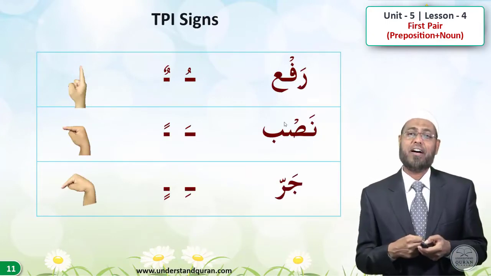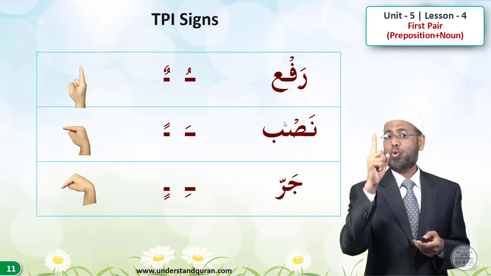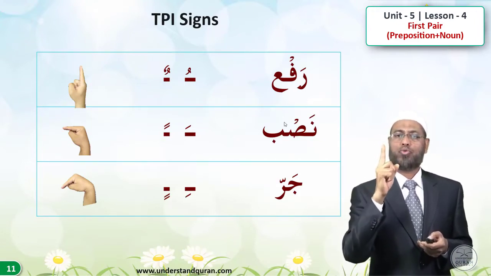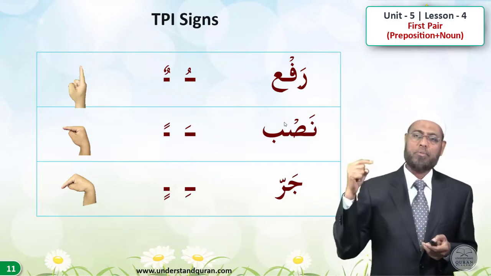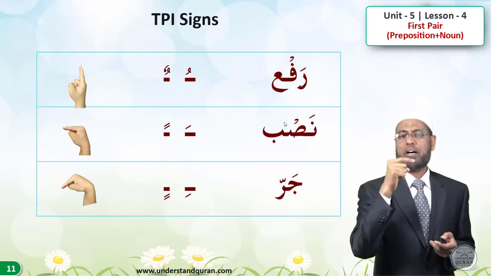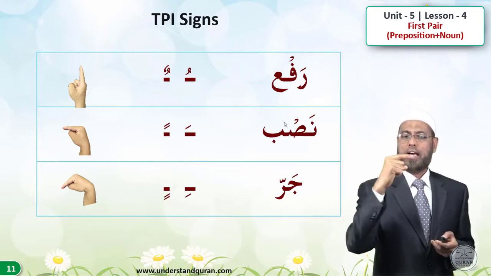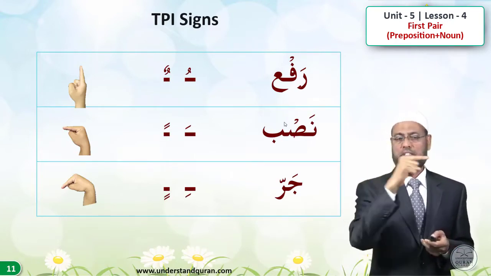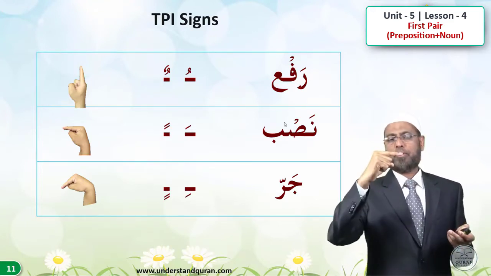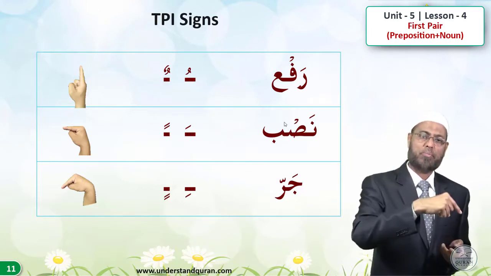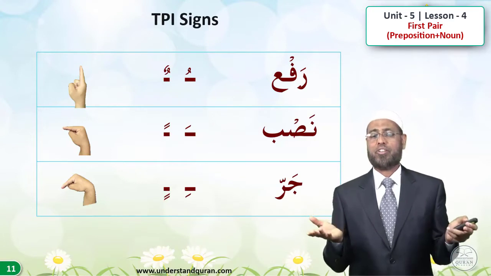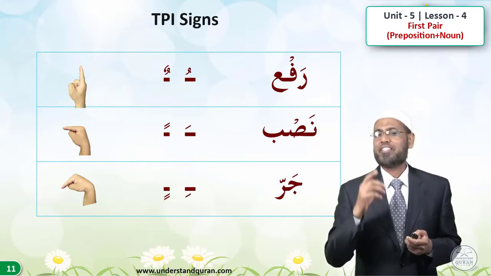And the TPI signs are rafa, for u or un, is finger pointing upwards, like Allahu, al-muslimu, al-baytu. And nasb are having a or an, like al-muslima or musliman, and the finger is pointing horizontally, pointing left or whatever, finger is lying there. And jar is finger pointing downwards. And try to remember these terminologies. We will not trouble you with more terminologies, but these are important ones.